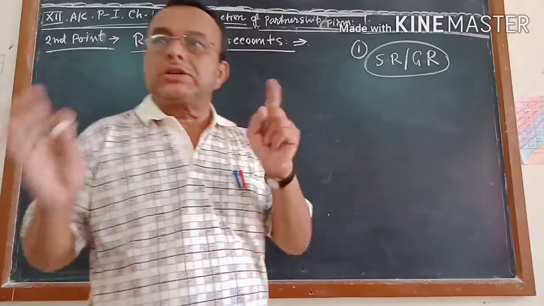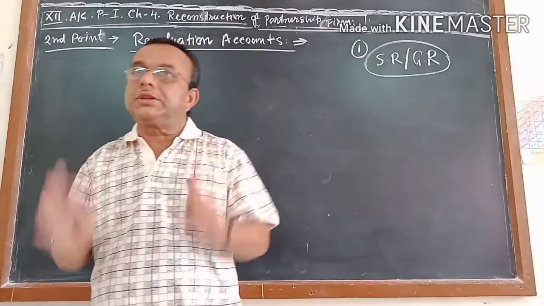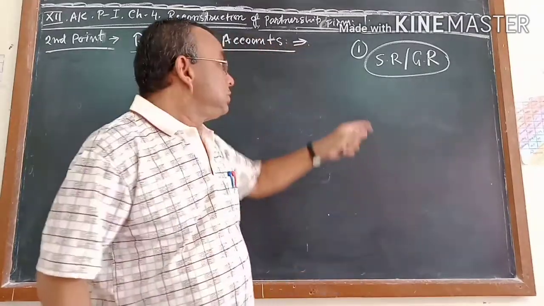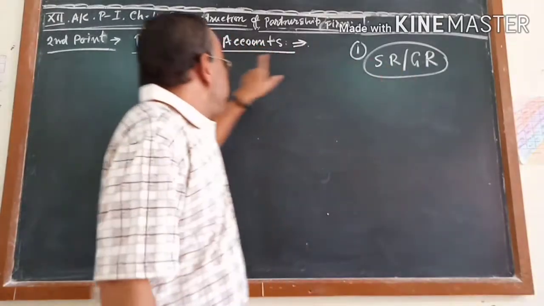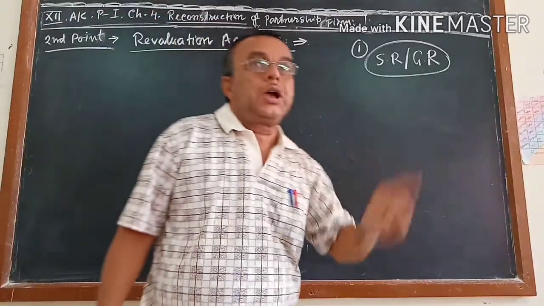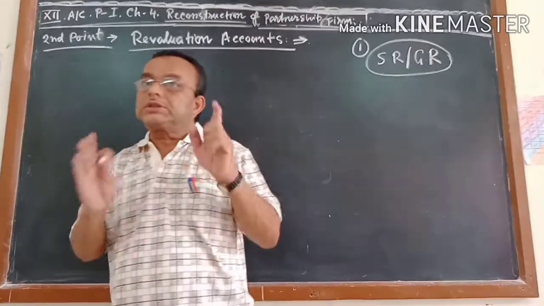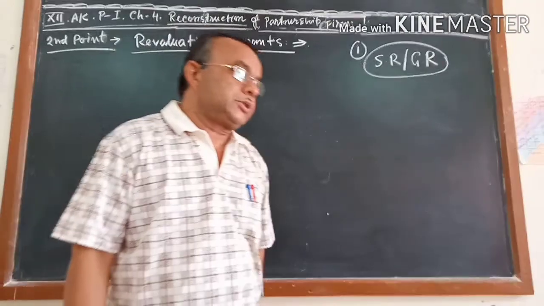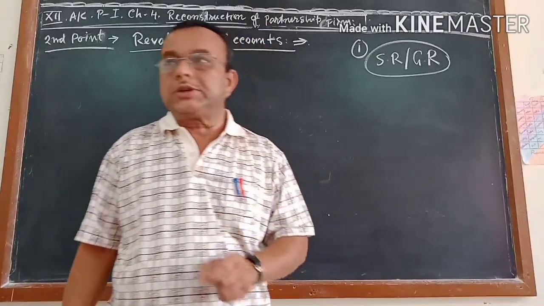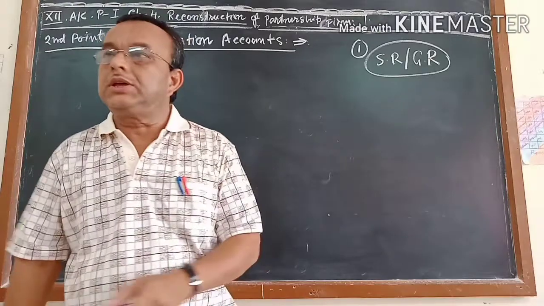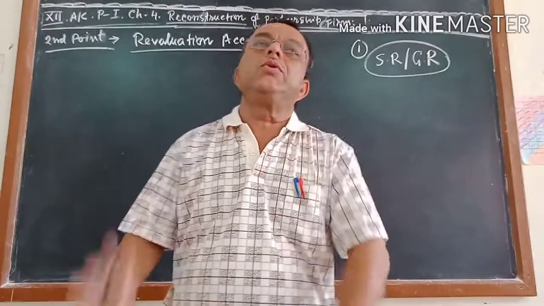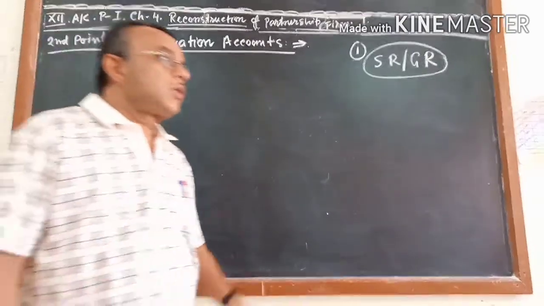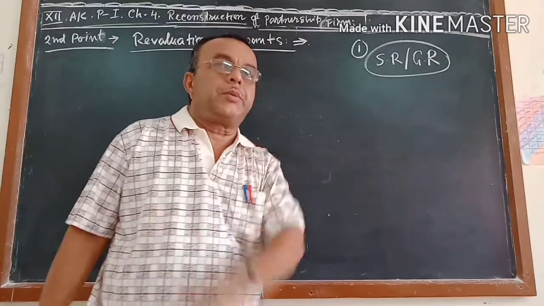Once again I want to remind you, be careful about these 3 steps in this chapter. The 3 practical steps are: sacrificing ratio, gaining ratio, revaluation account, and distribution of the accumulated profit and loss. These 3 steps are all there in the next chapters, chapter 5 and chapter 6. When you do chapter 5 and chapter 6, if you do not understand these 3 points, you will find it difficult to complete the practical sums, which the board gives 8 marks for one practical sum. Be careful about it.